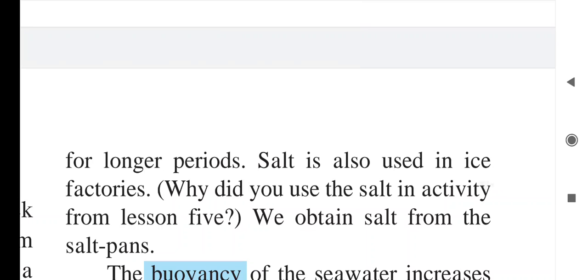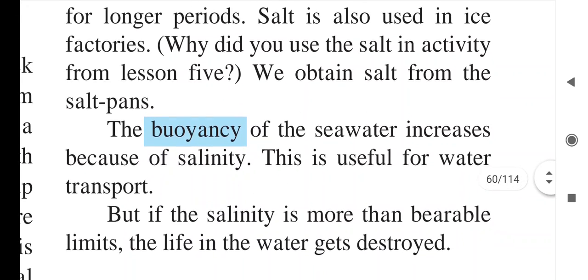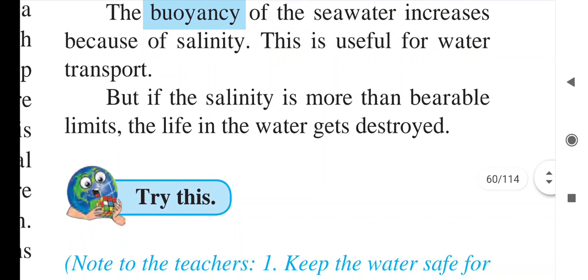So here they say that salt is used for various purposes. It is used for food purposes also. We are taking salt in our food. We are using salt in the preparation of medicines and chemicals. Even salt is used in various factories to store food for a longer time. Salt is required to prepare ice also, as we have seen in the fifth lesson activity. Now see, here it is said that the buoyancy of the sea water increases because of the salinity.